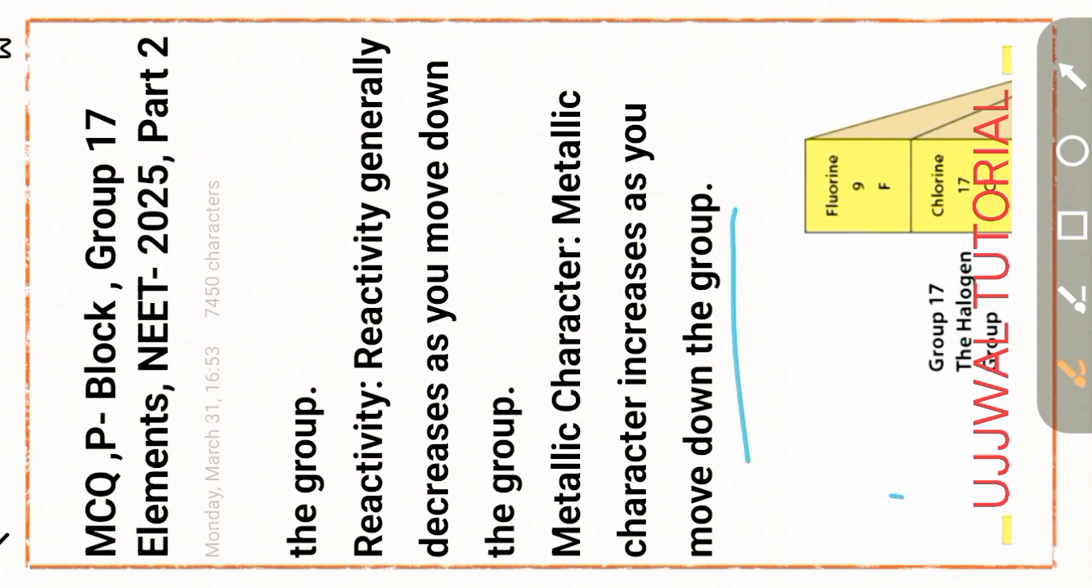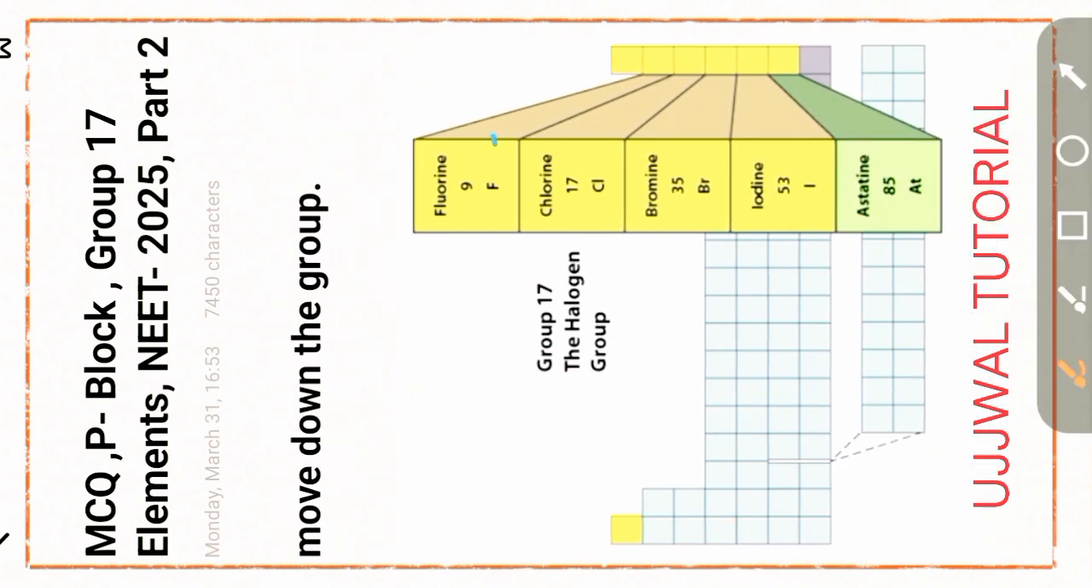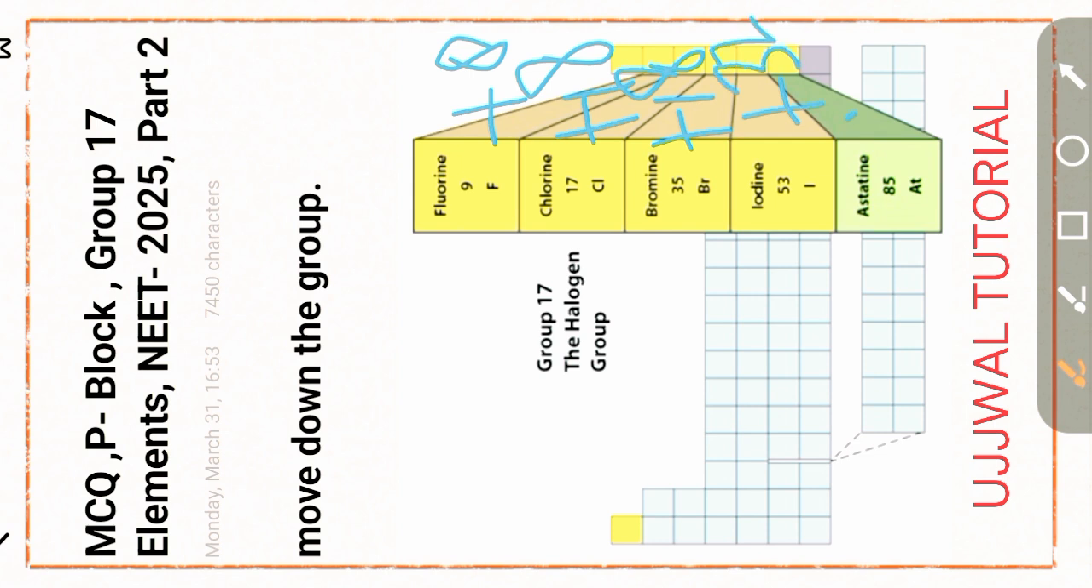Follow the pattern, that is 8, 18, 18, 32. Find out the atomic numbers. Now see the pattern. Fluorine atomic number 9, plus 8, atomic number of chlorine 17. 17 plus 18, atomic number of bromine 35. 35 plus 18, atomic number of iodine 53. 53 plus 32, atomic number of astatine 85.